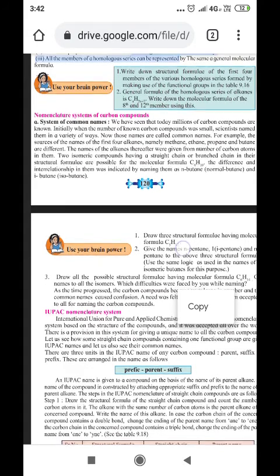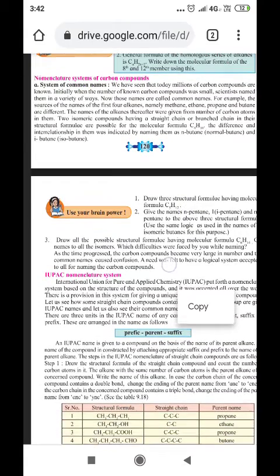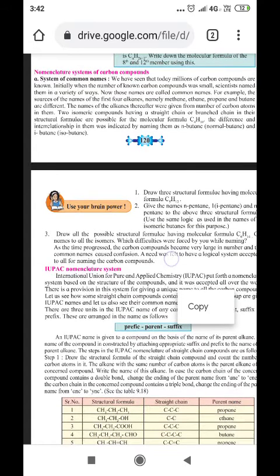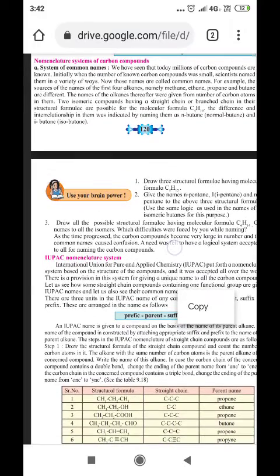Now, the nomenclature system of carbon compounds. Here, nomenclature implies a method to give names to compounds. Now, the system of common names. We have seen that today millions of carbon compounds are known. Initially, when the number of known carbon compounds was small, scientists named them in a variety of ways.